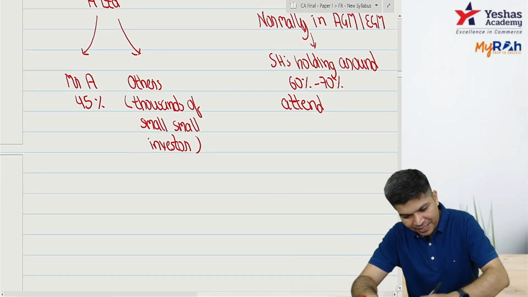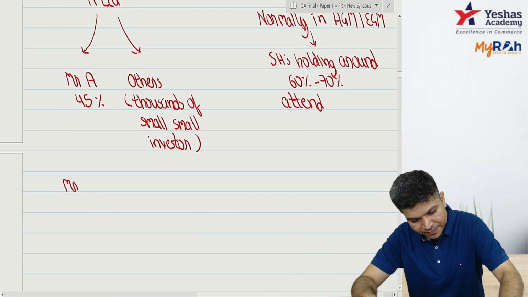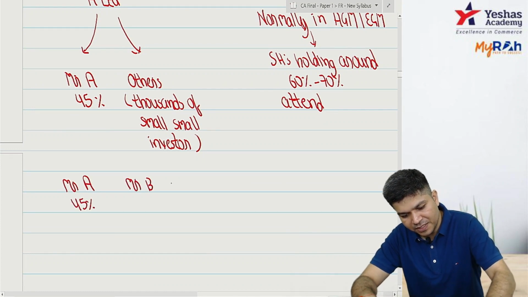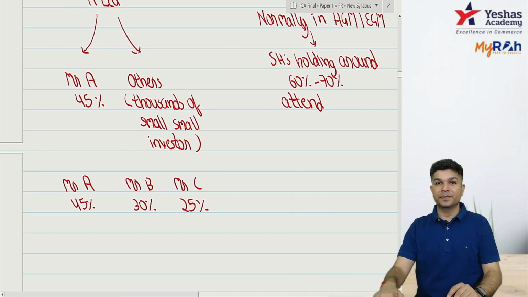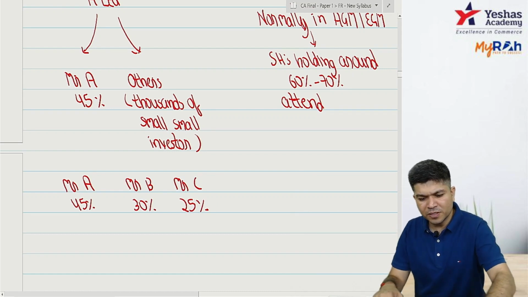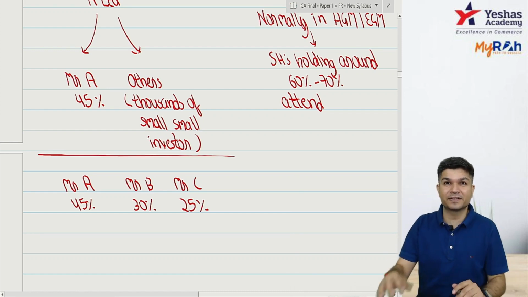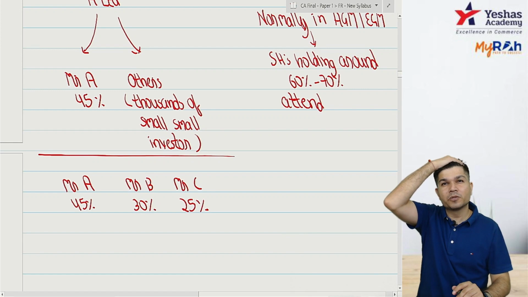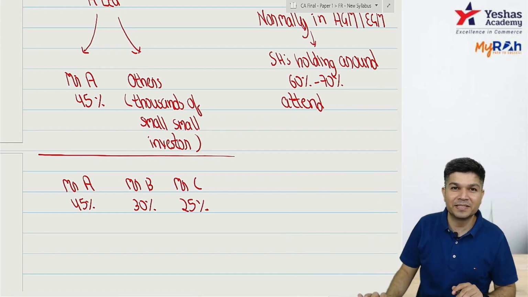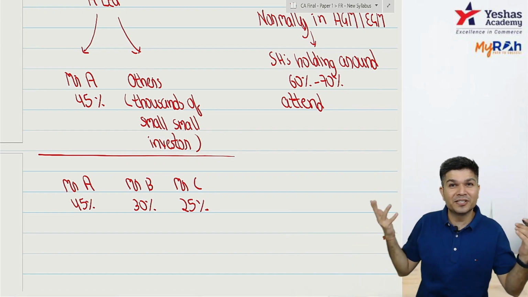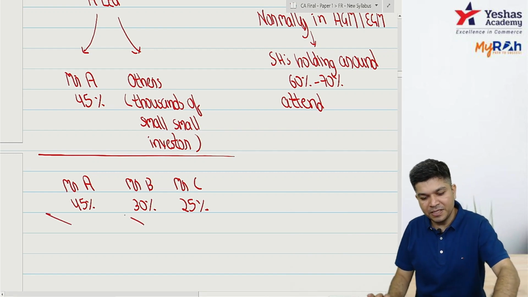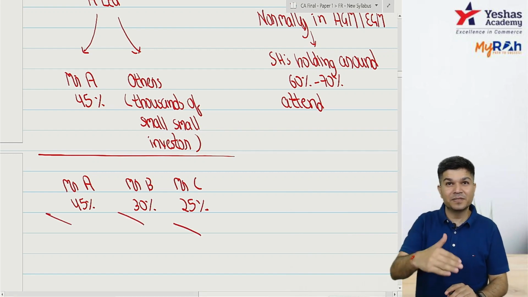Now, same thing, but I change. Suppose Mr. A holds 45%. There is Mr. B and there is Mr. C. B holds 30, C holds 25. Now there are not thousands of small investors. This is a separate case. Earlier there were thousands of small investors, they were not coming and attending the meeting, so Mr. A was able to take whatever decision he wants. But now there is A, B, C, 100% divided between them.